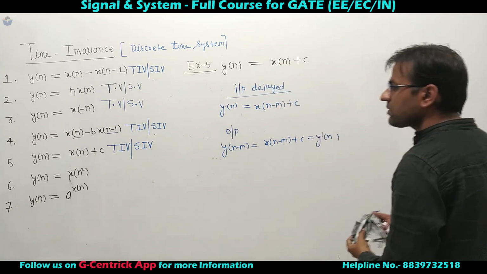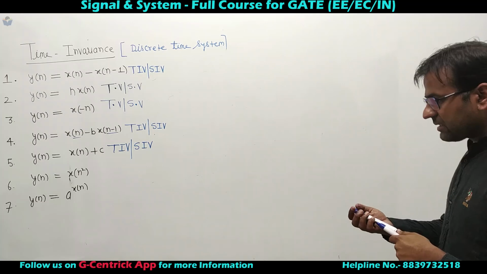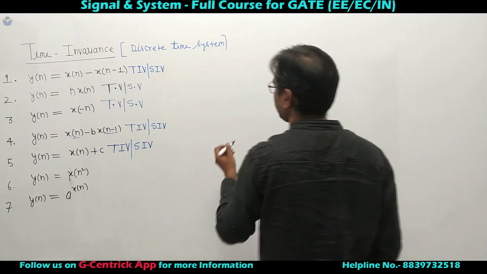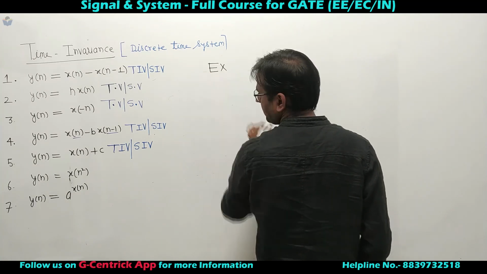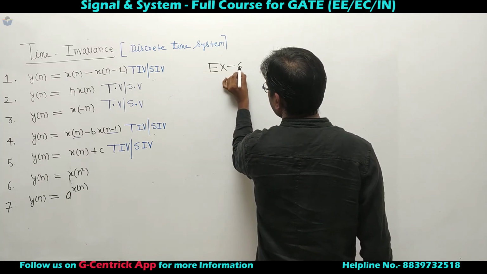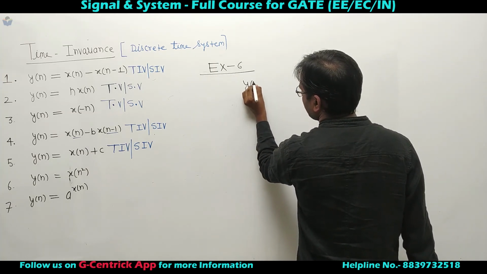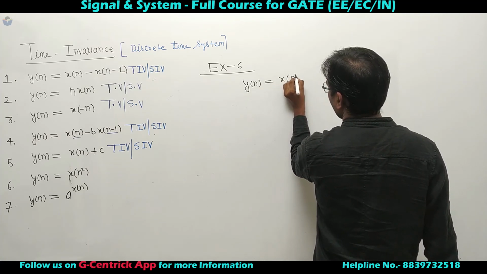Now next system is y of n equal to x of n square. Example number 6, and what it says, y of n equal to x of n square.